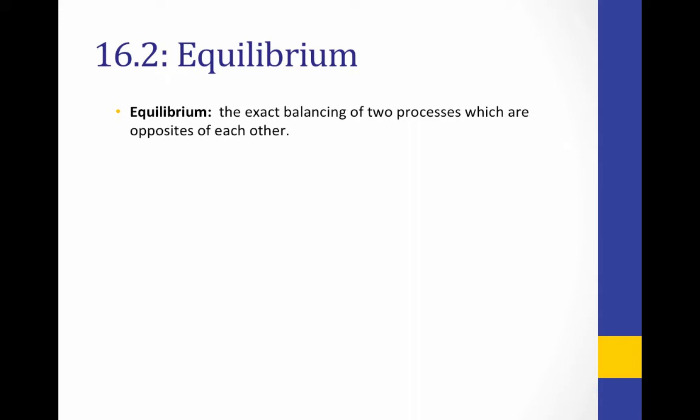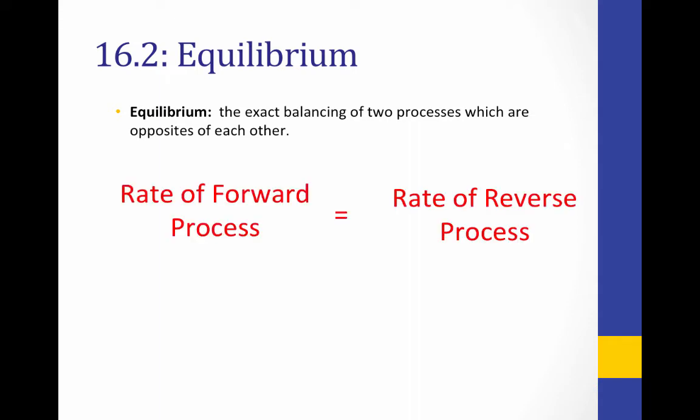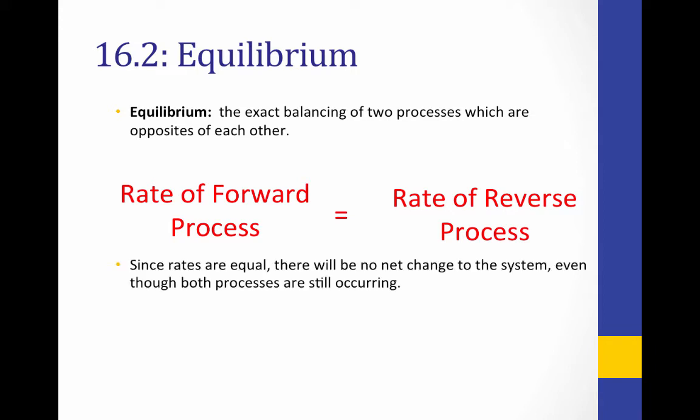Equilibrium refers to the state of a system when there is an exact balancing of two processes which are opposite of each other. In other words, the rate of the forward process is equal to the rate of the reverse process. Because the rates of these opposite processes are equal, there will be no net change to the system, even though both processes are still occurring.